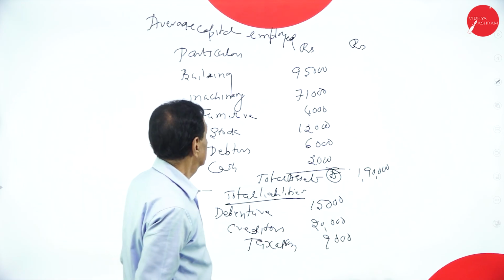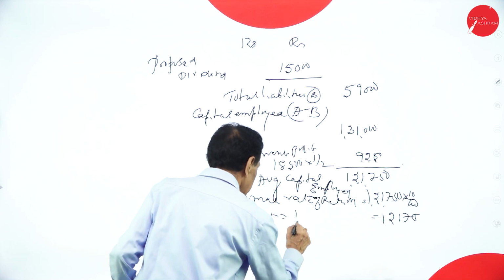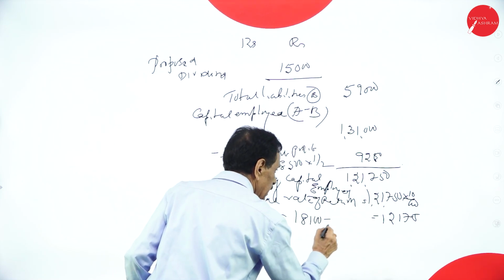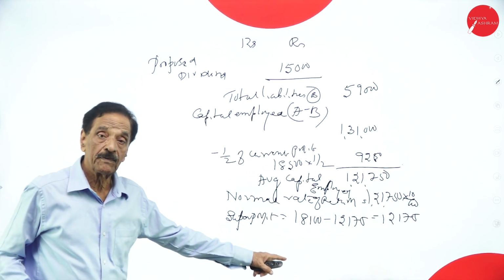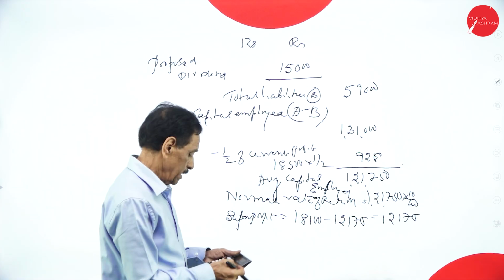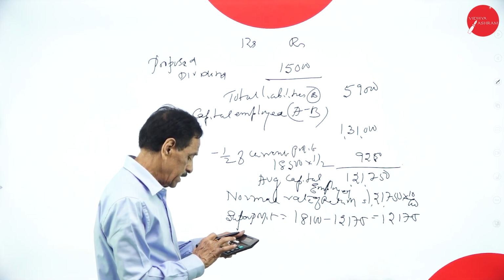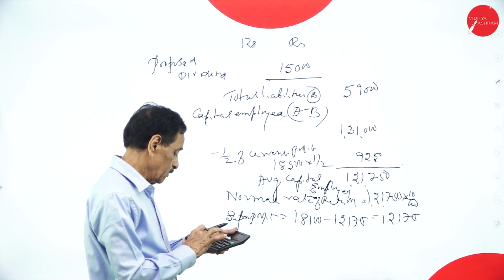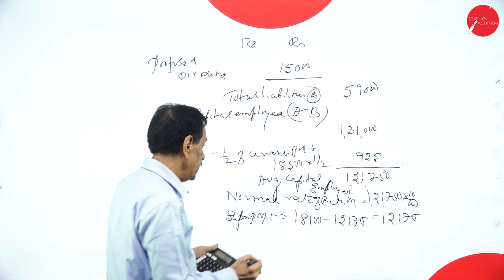Super profit is equal to average profit minus normal rate of return. What's your average profit? 18,100. Normal rate of return 12,175. 18,100 minus 12,175 is 5,925.